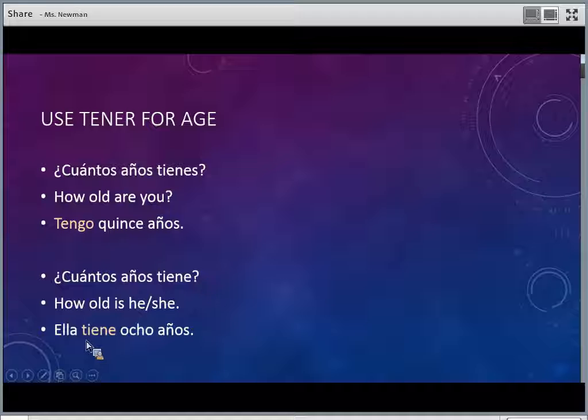Ella tiene 8 años. So you don't say es. You don't say ella es 8 años. You say ella tiene 8 años. Make sure you use tener for age and use all the conjugations depending on who you're talking about. Tengo, tienes and tiene will be the ones you most commonly will use because that's like a singular person, right? I, you, he or she.